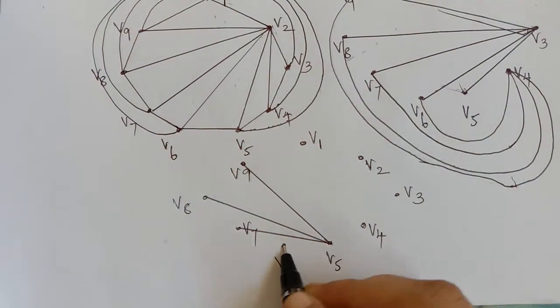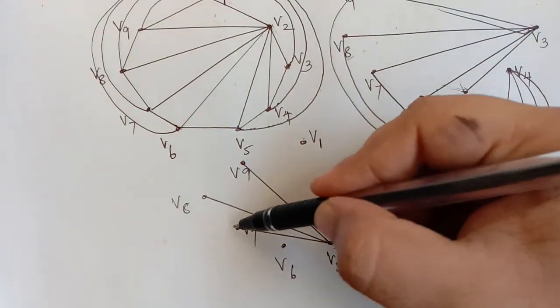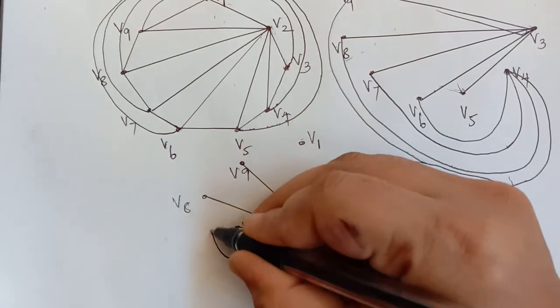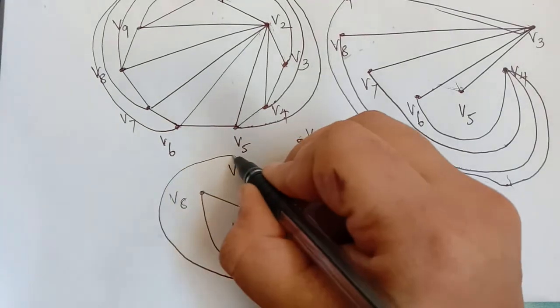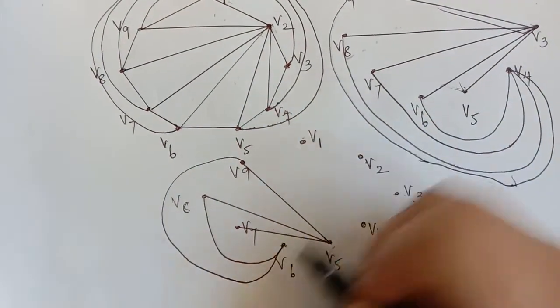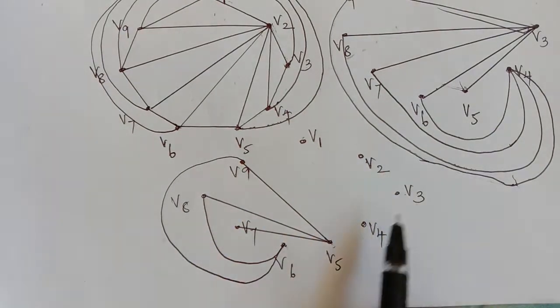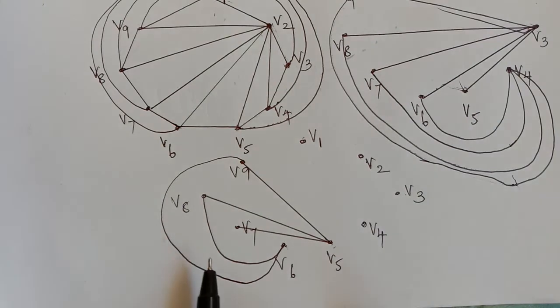Now from V6 we already have edges with V1, V2, V3, V4, V5 and V7. Now we have to draw from V6 to V8, which can be drawn in this way, and then V6 to V9. So that is also completed. Now from V7 we already have edges with V1, V2, V3, V4, V5, V6 and V8. If we see in these graphs, it is available.